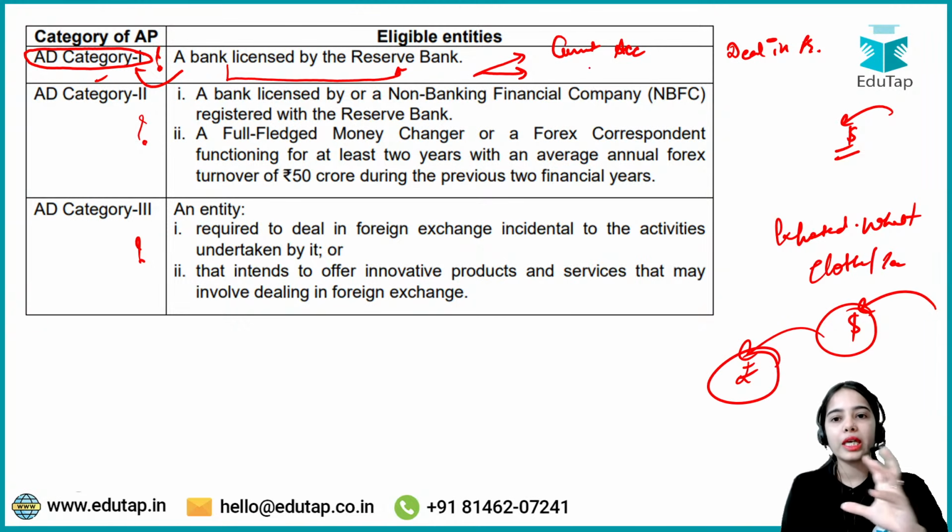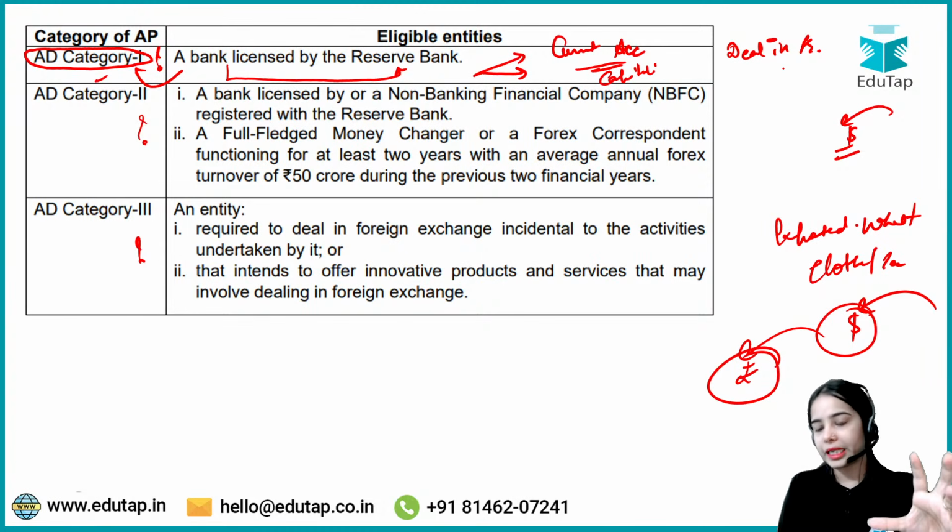Okay, so for current account transactions and capital account transactions, the authorized dealer category 1 can deal in foreign exchange.